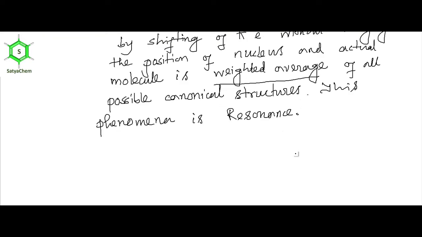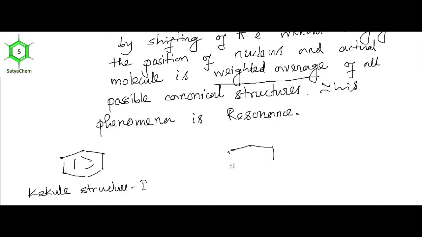Now I will draw two canonical structures of benzene. This is Kekulé structure 1 and this one is Kekulé structure 2.